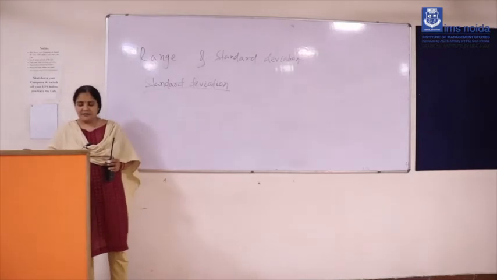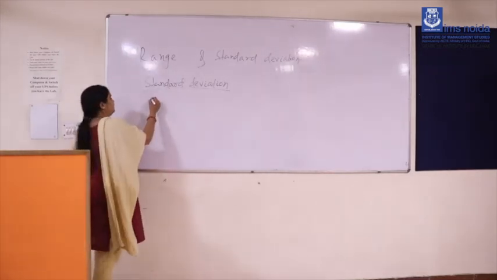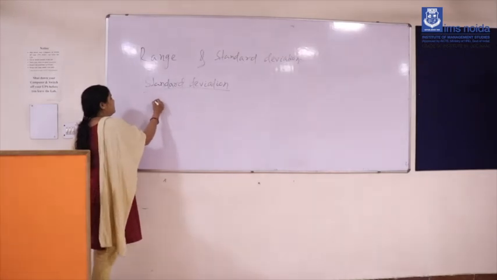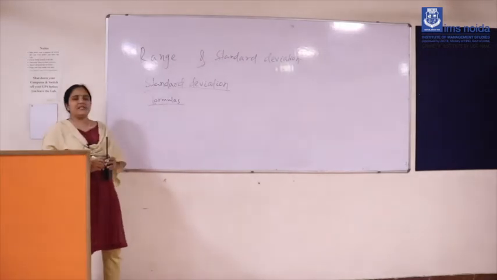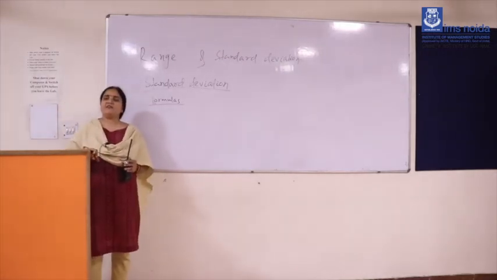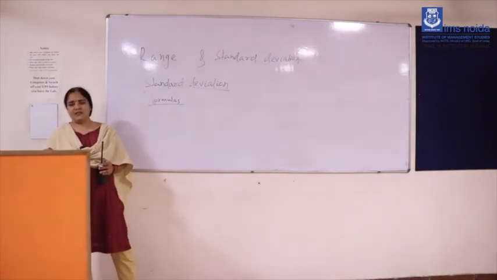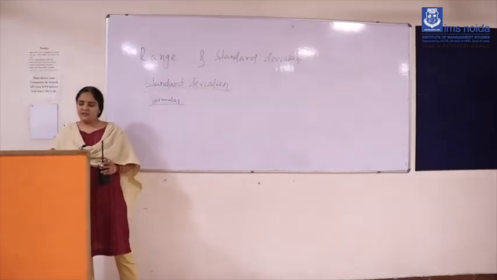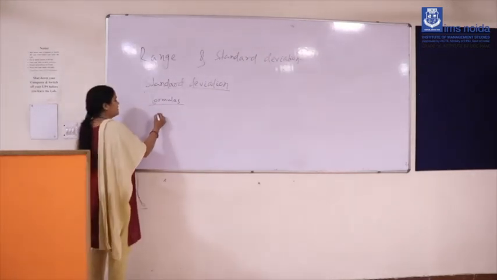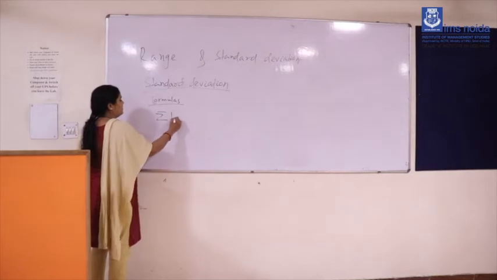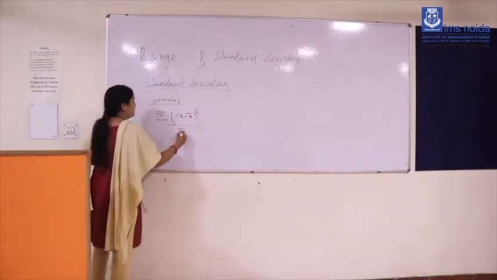You can understand. Now the working rule, if the data is very simple, the formula for calculating standard deviation. If a frequency is given and x, the normal data, is also given, then how to calculate the standard deviation formula. Generally the working formula is summation f times (x minus x bar) whole square divided by summation f.